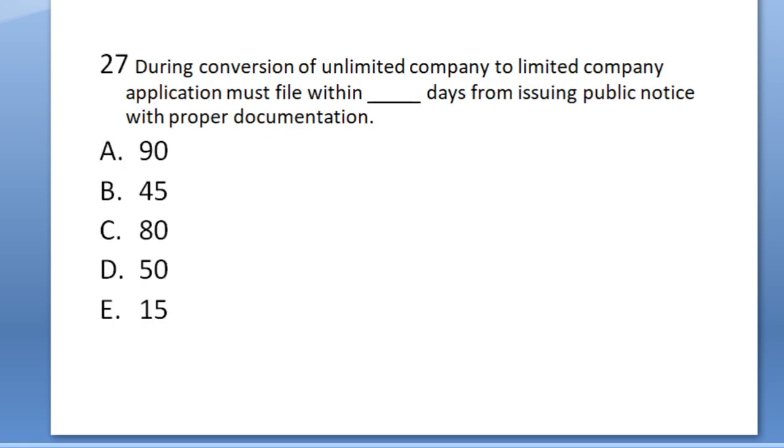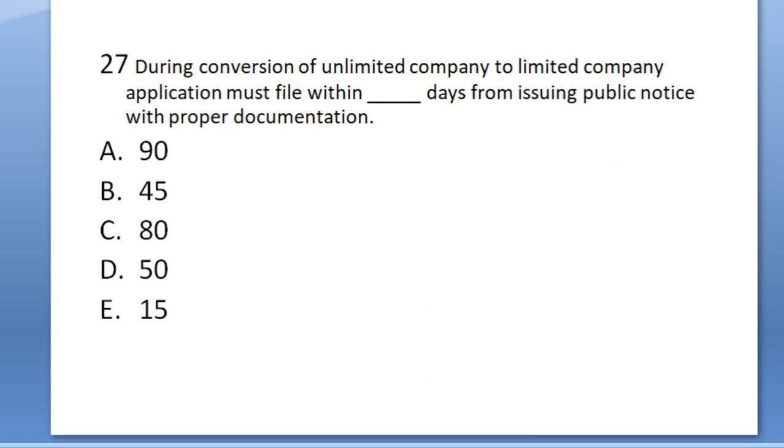Question 27. During conversion of unlimited company to limited company, application must file within dash days from issuing public notice with proper documentation. Option A 90 days, option B 45 days, option C 80 days, option D 50 days, or option E 15 days. The answer will be B 45 days.